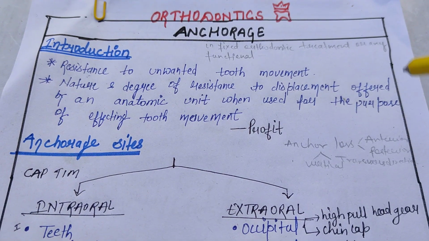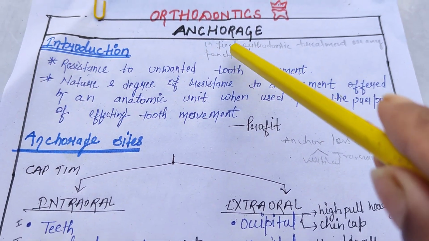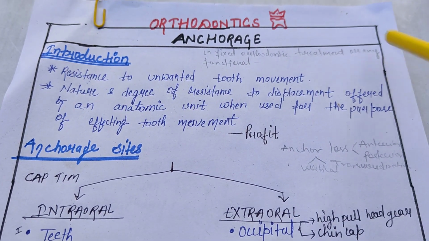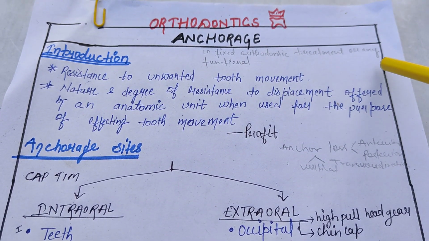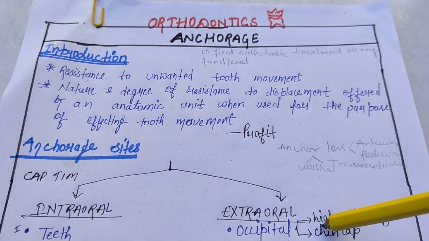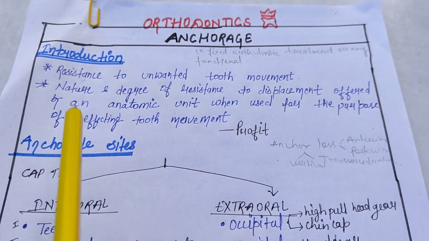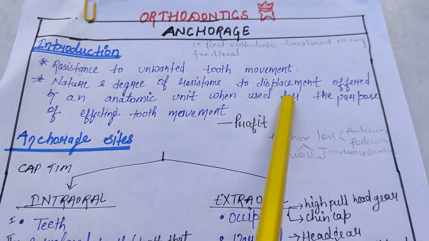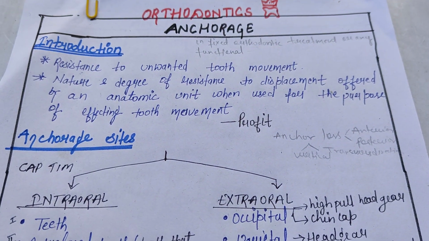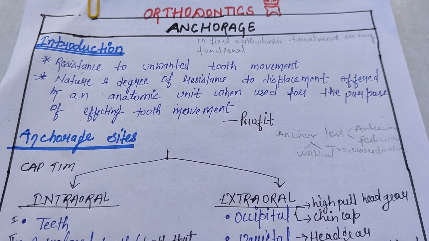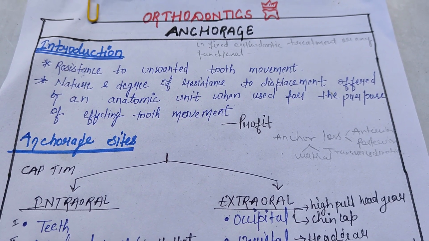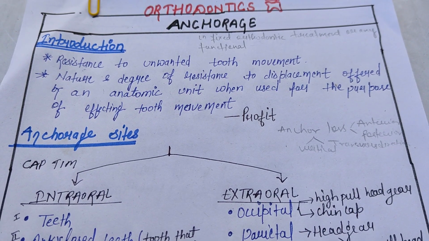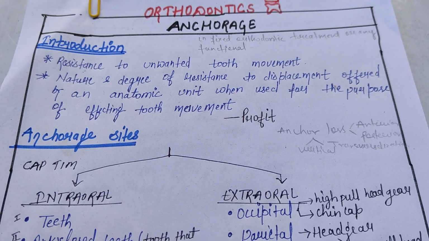Okay, so anchorage is actually used in fixed orthodontic treatment or in any of the functional orthodontic treatment. Anchorage is resistance to unwanted tooth movement. So for example, we have to extract the first premolar to retract the anterior teeth, with distal movement of the anteriors.